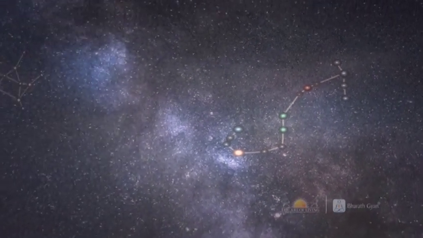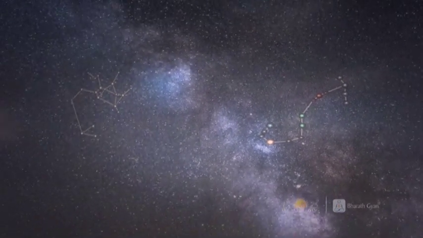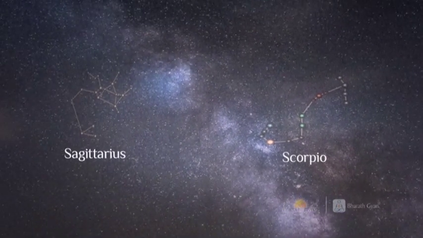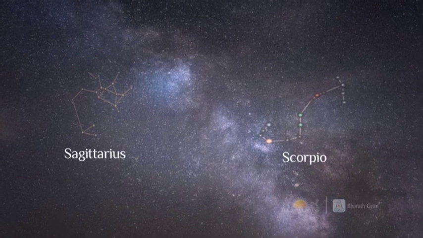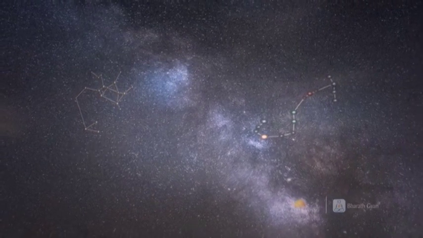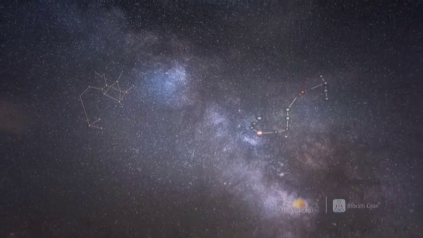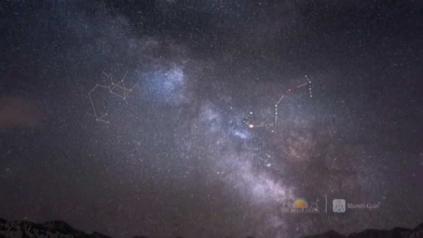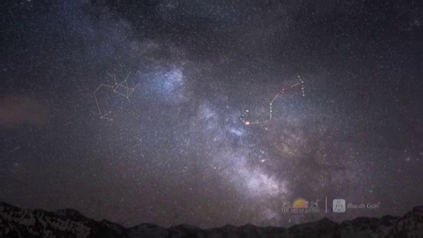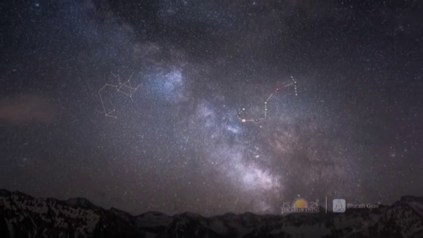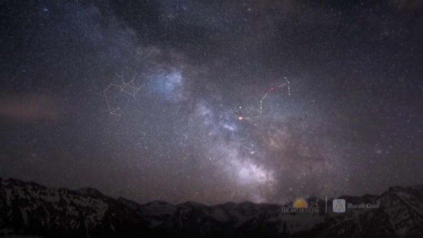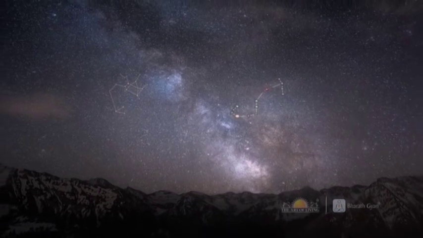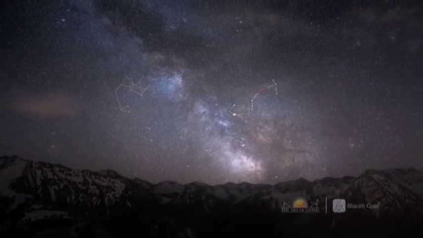True to its name, this region in the sky between Scorpio and Sagittarius marks the center of the Milky Way galaxy, the hub from which the entire galaxy emerged. This is the womb of the galaxy where thousands of stars are being born. How did they so correctly pinpoint this location and call it Mula Bhari, meaning to fan out from its root?